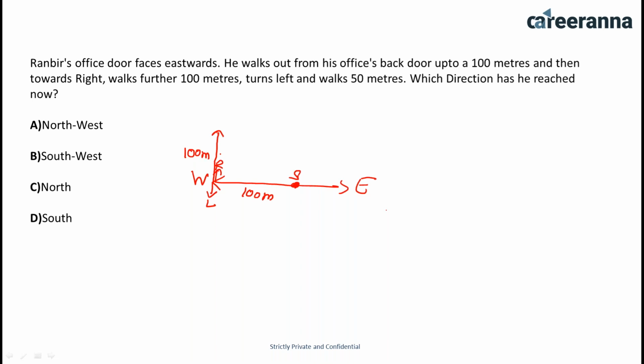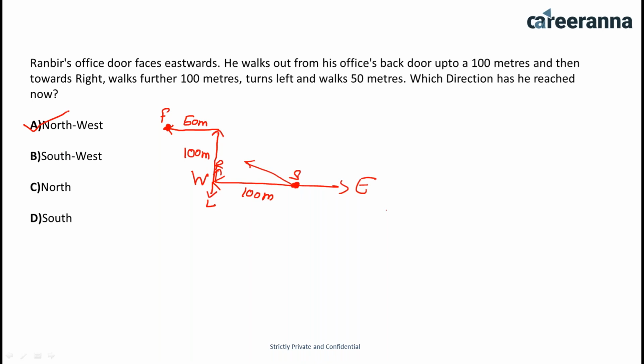Then he turns left and walks 50 meters. So this is the final place where Ranveer is going to end. Which direction has he reached now? This is the starting condition and this is the final condition. If you see directly, you can say that this is the northwest direction, because this is west, this is north, this is east, and this is south. So the final point with respect to the starting point is the northwest. You can directly say that this option is the right answer.